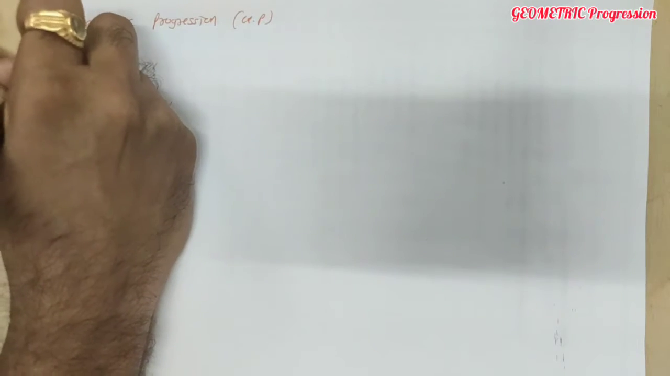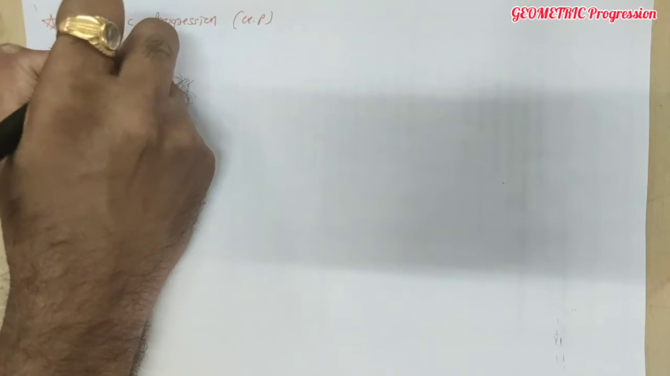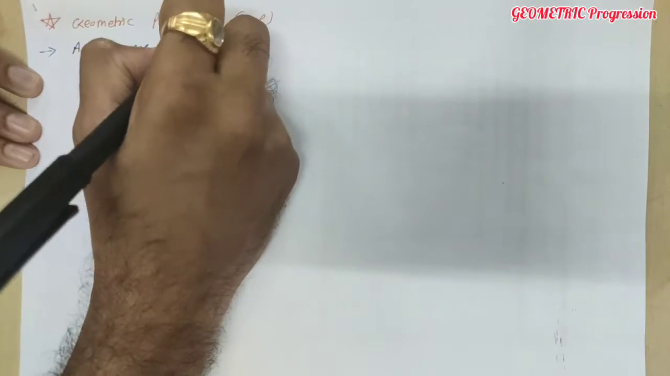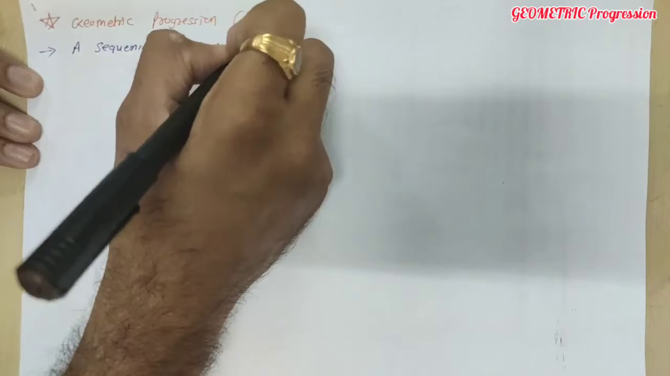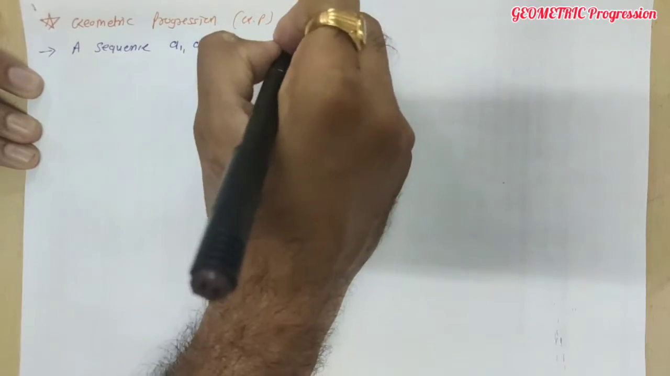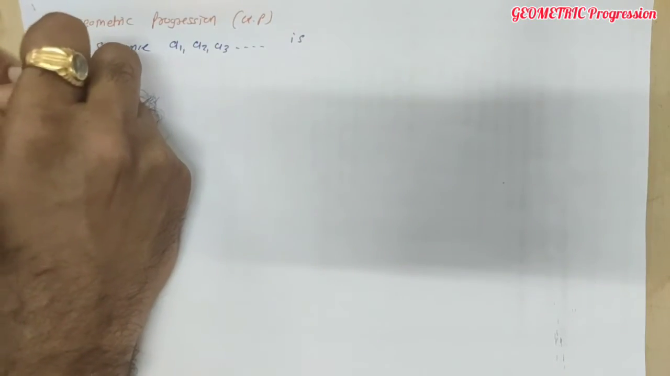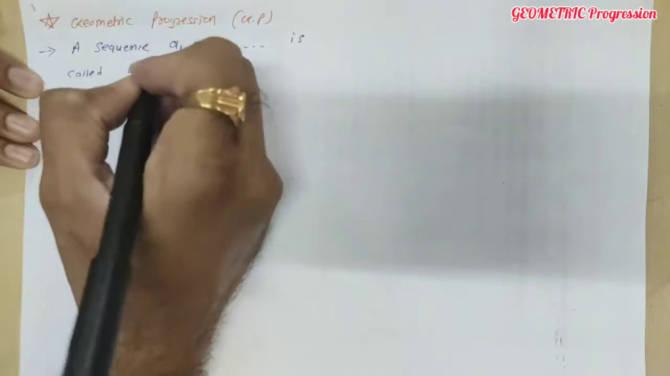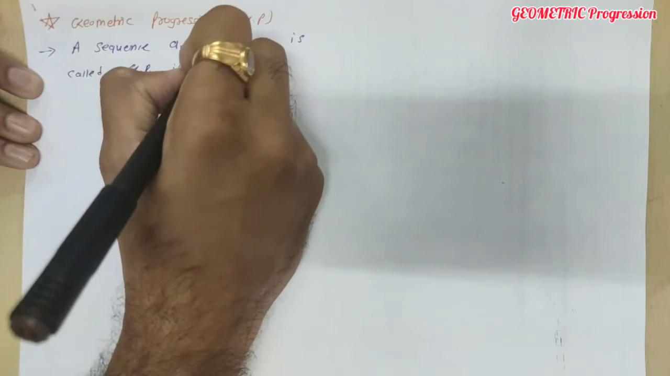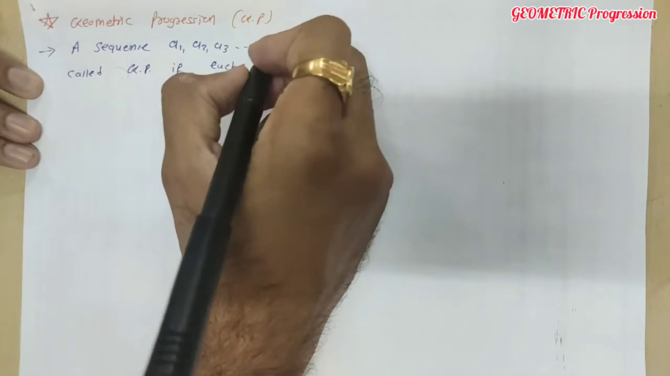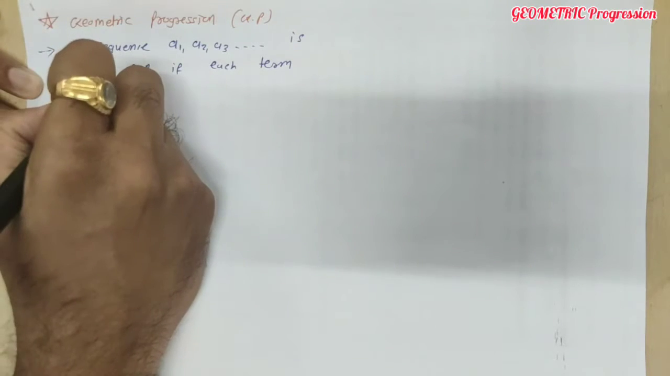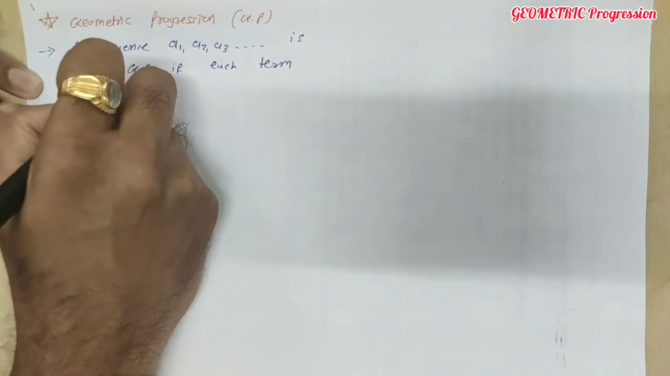So what is GP? A sequence is said to be a GP if a sequence of terms, for example A1, A2, A3, is called geometric progression if, first condition, each term is non-zero.